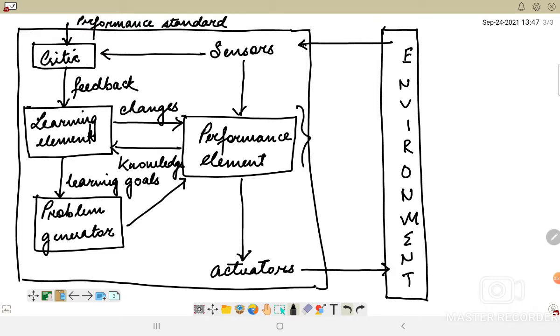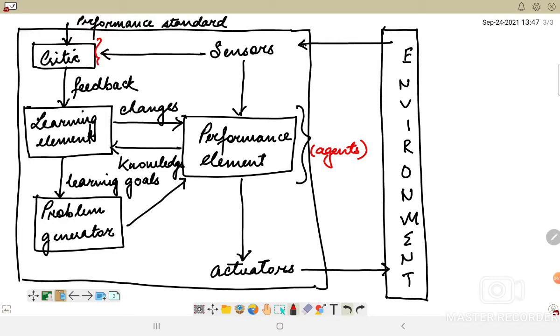This pertains to the simple reflex agent, model-based agent, utility-based agent, or goal-based agent. It takes in percepts and decides on the actions. The learning element uses feedback from the critic on how the agent is doing and determines how the performance element should be modified to do better in future.